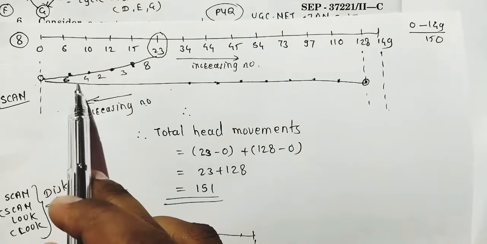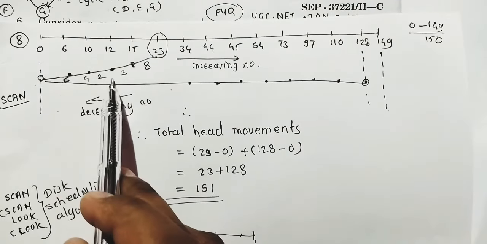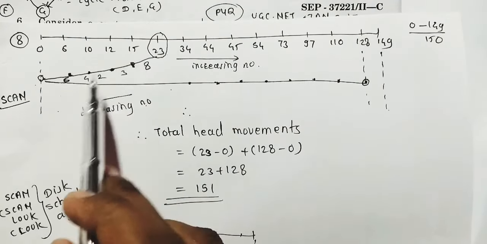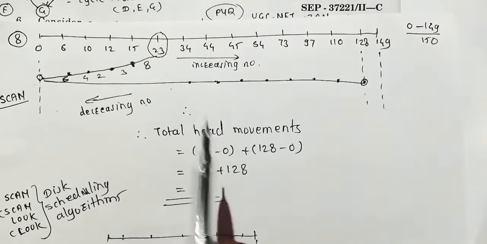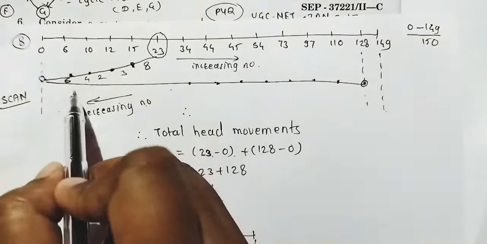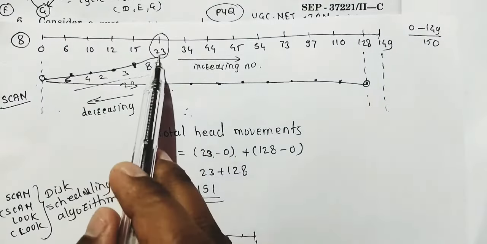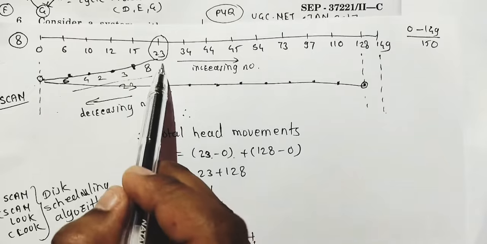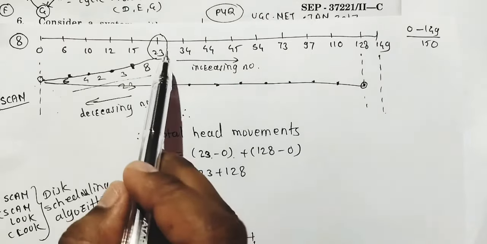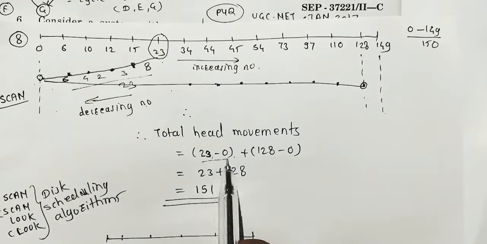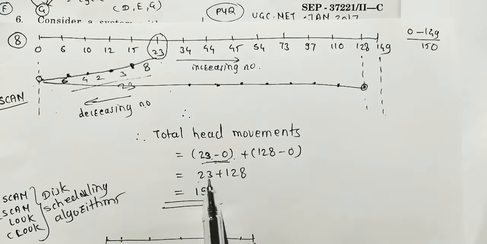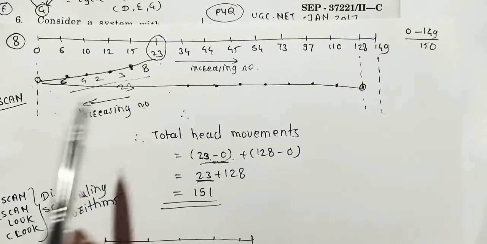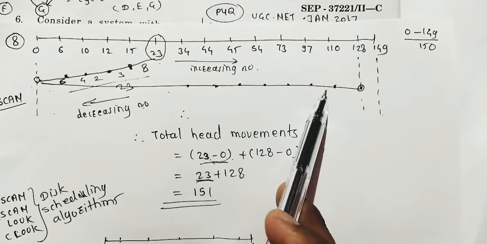This sum is equal to 23. But what is the shortcut trick? Just avoid this calculation. Directly, 23 minus 0. Here also the sum is 23, and 23 minus 0 is 23. So what is the short trick? If it moves from 23 to 0, then 23 minus 0. Here it is 23 minus 0. The answer is 23. Now the remaining requests.